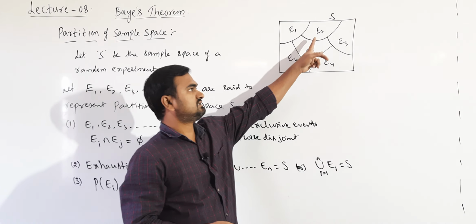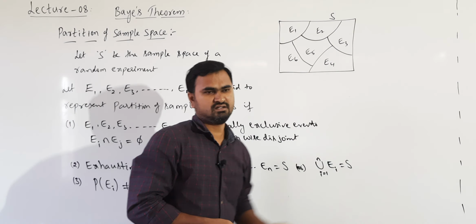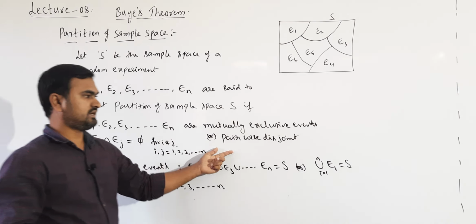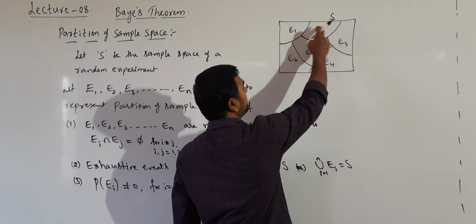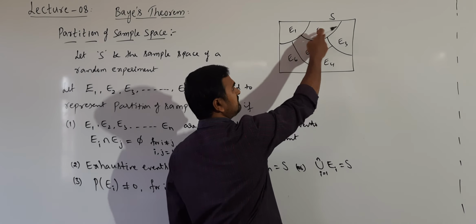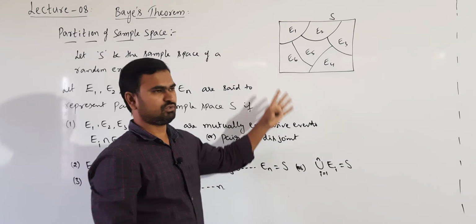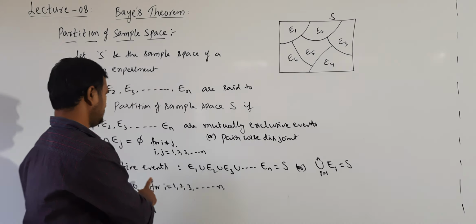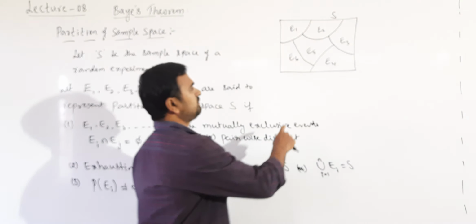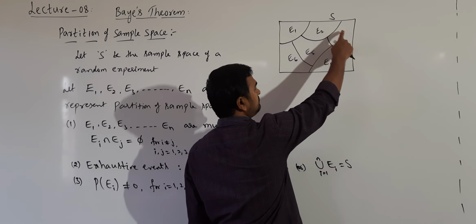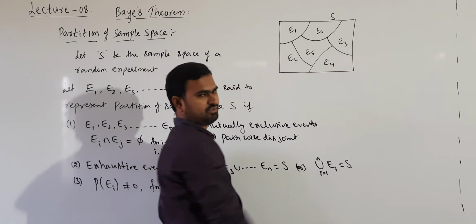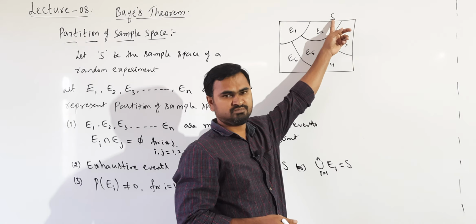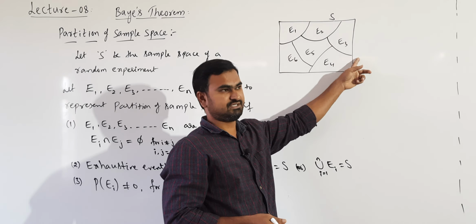Now, what conditions should these partitions satisfy? They should be mutually exclusive, that is pairwise disjoint. If I take any two of these events, they have no common elements. Also they should be exhaustive: combining all of E1 union E2, E3, E4 up to E6, we get the sample space.